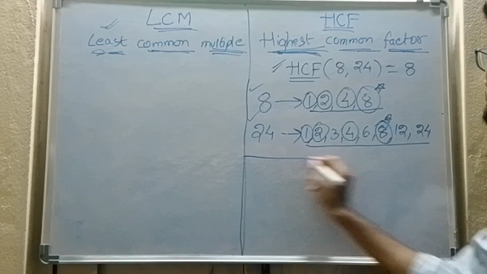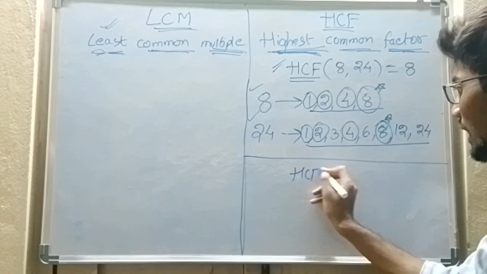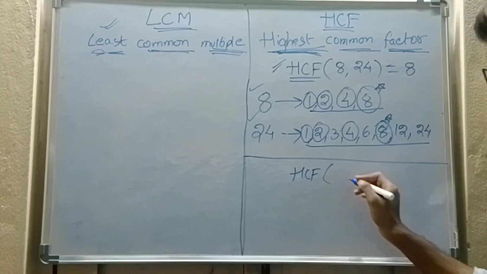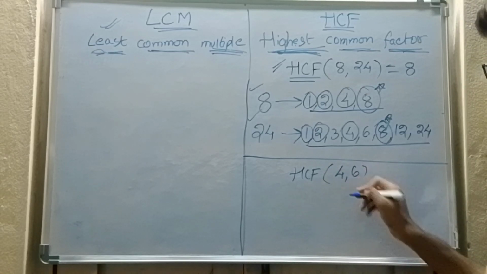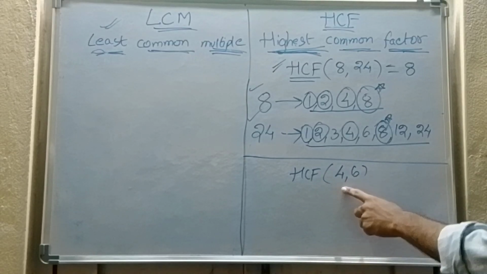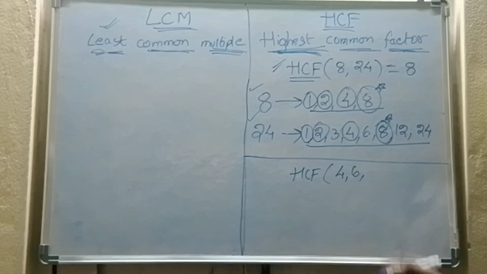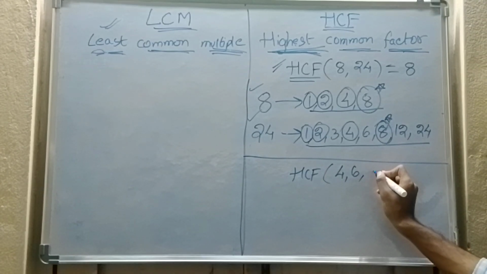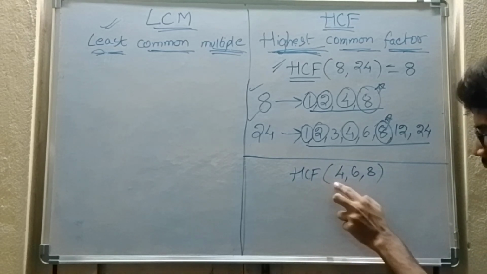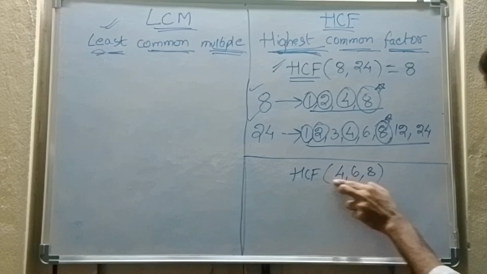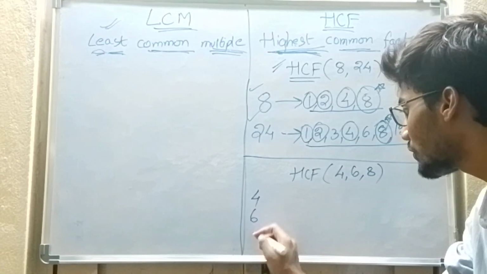Now let us see one more example. I want to find the HCF of 4, 6 and 8. I want to find the highest common factor of these. So for that, what do I need to do? I need to write out the factors of all the numbers.